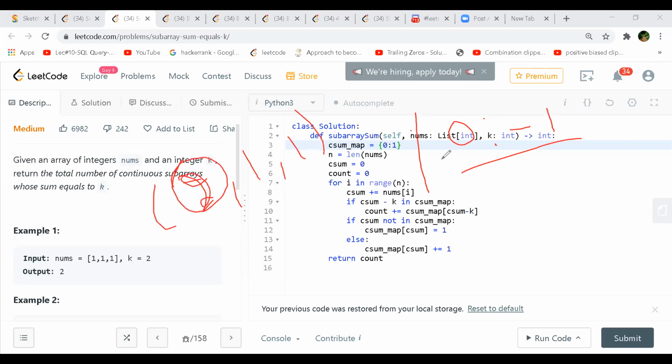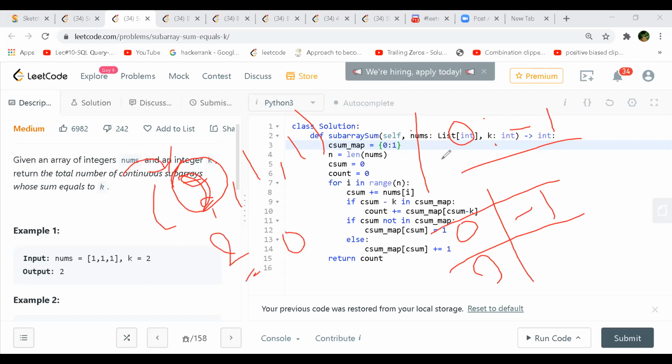For 0 you have minus 1, and you saw this prefix sum first, and when you subtract the target, that gives you 0. So you go to 0 and take the length, this minus 1 minus the current index, so it will give you the length of this sub-array as well. So for length, we do 0 to minus 1, and for calculating the count of numbers, we put 0 to plus 1.